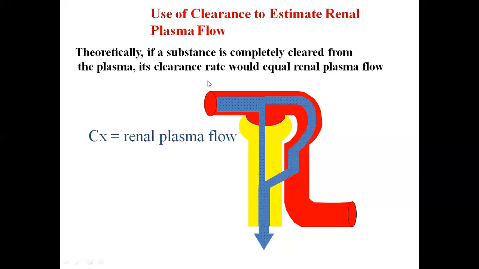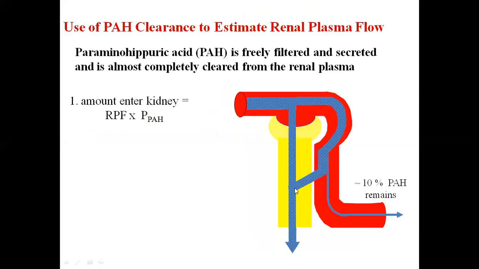The amount which is coming in the blood will be equal to the urinary excretion rate of that substance. And the perfect substance for this measurement is PAH, or para-aminohippuric acid, because we assume 90% of PAH is actively secreted into the renal tubule.